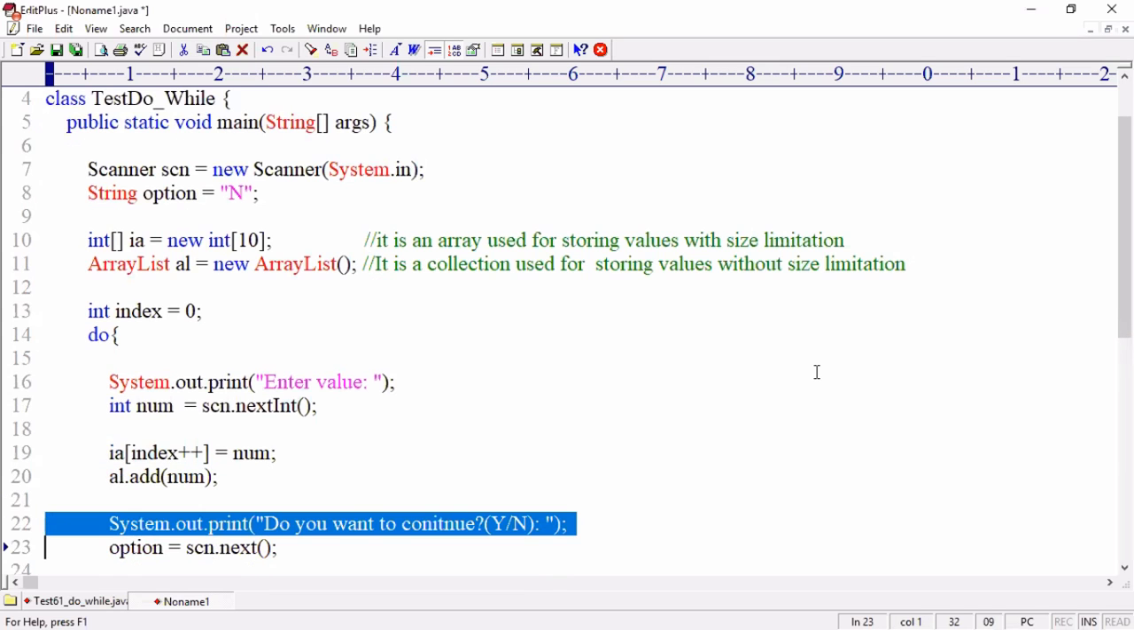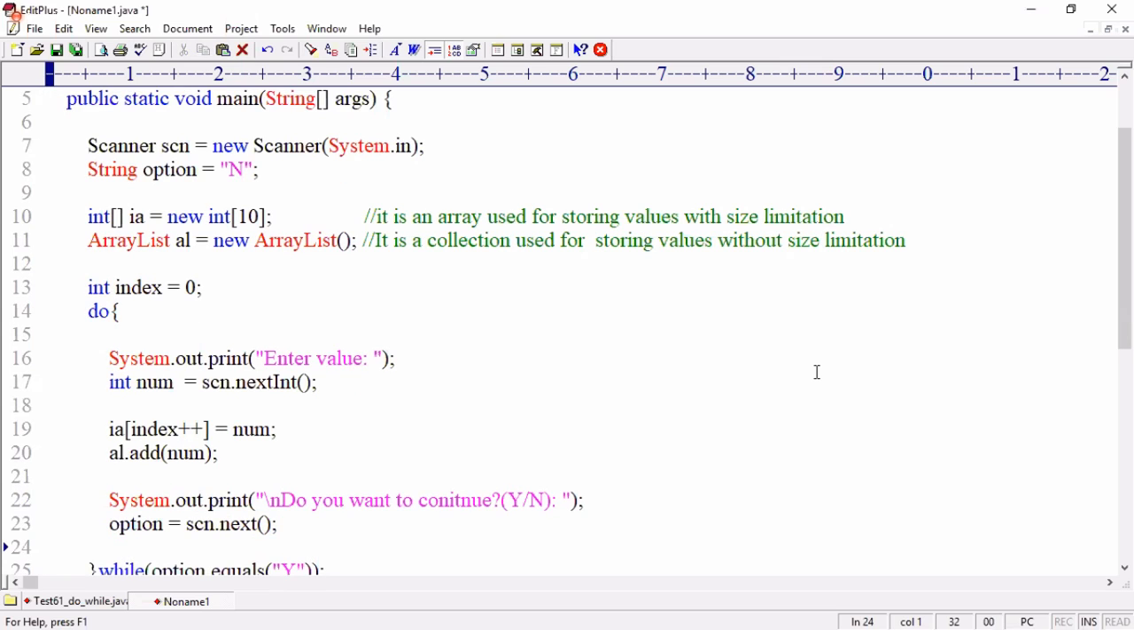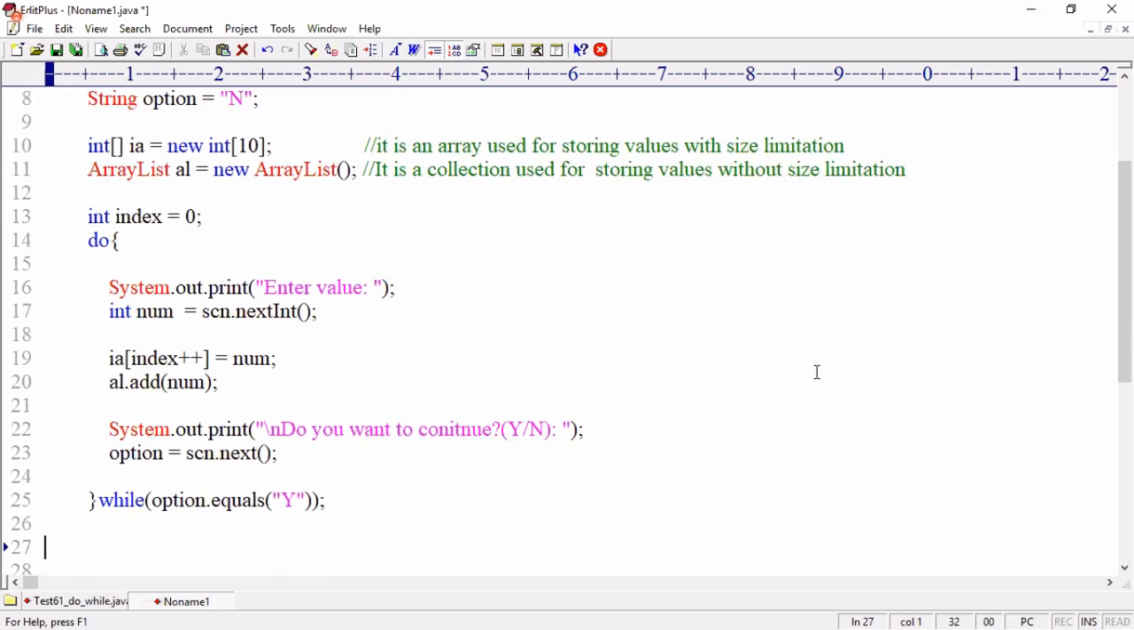Now, do you want to continue? I'm asking. Yes, I want to continue. Then enter that value. That value is entered. Keep on running. At last, I say no, I don't want to continue. Then come outside. Here I am displaying all the values from the array and ArrayList.